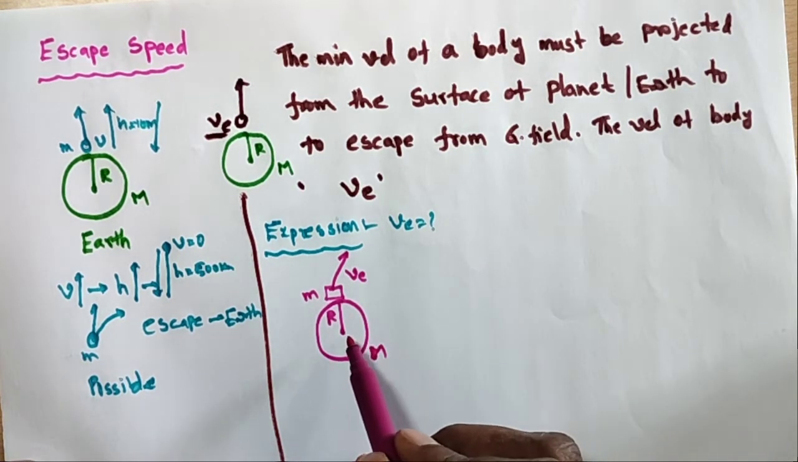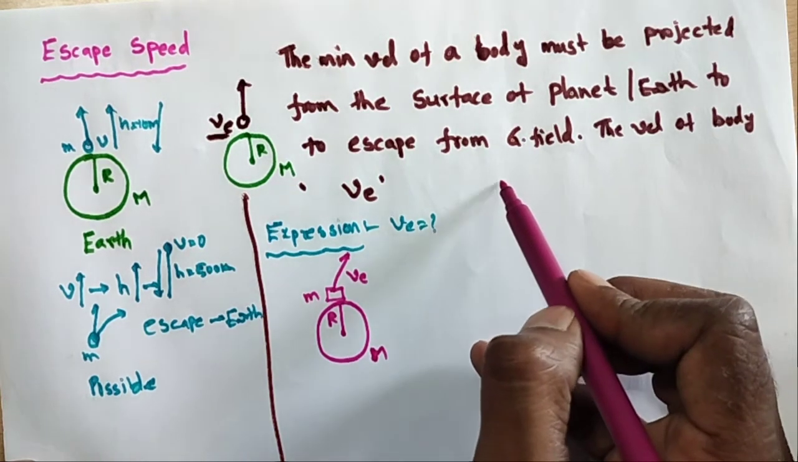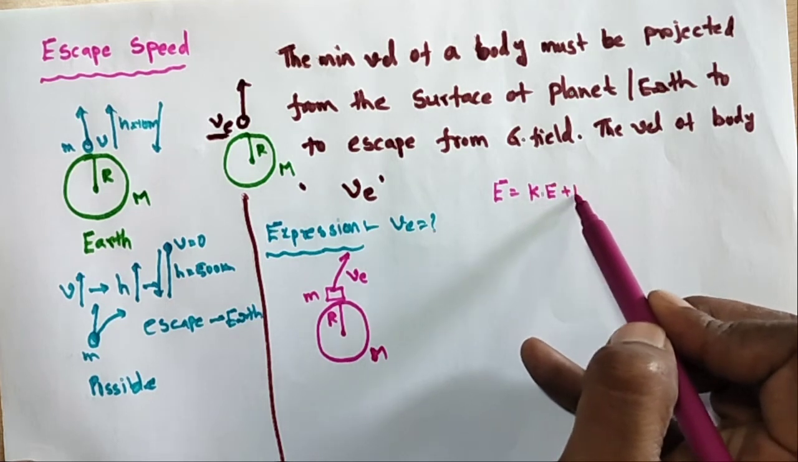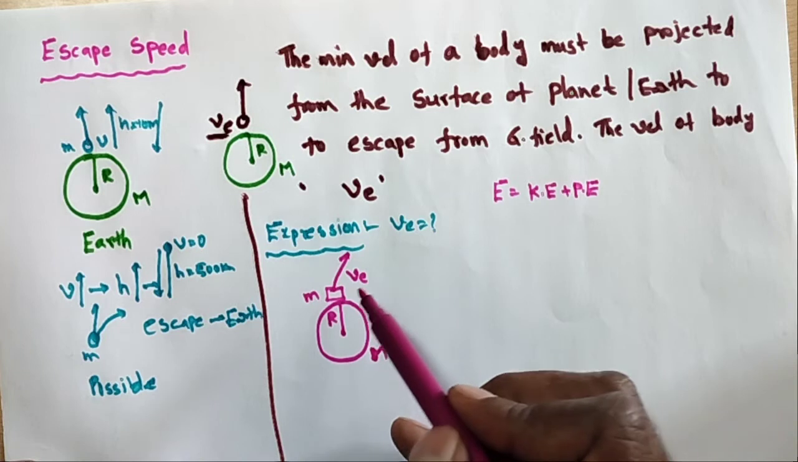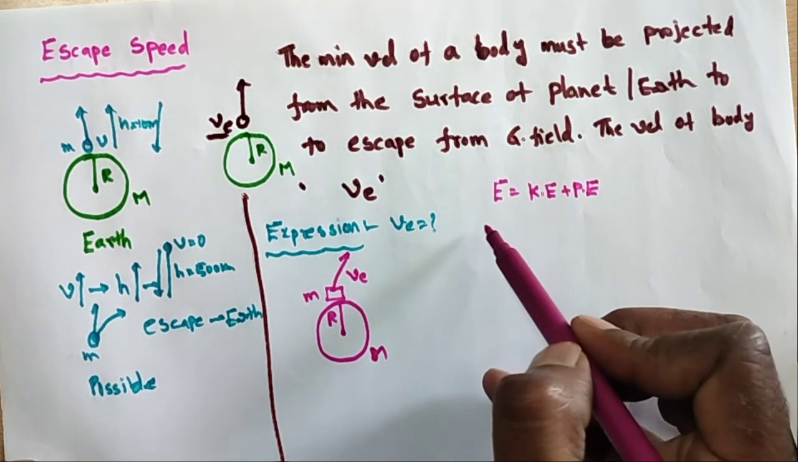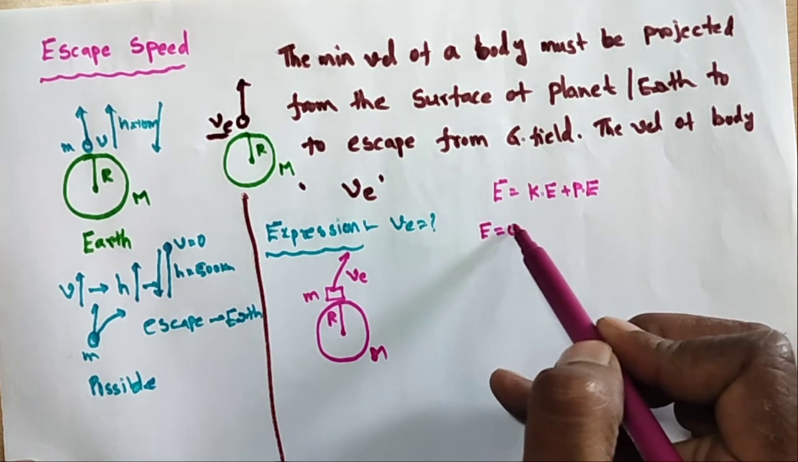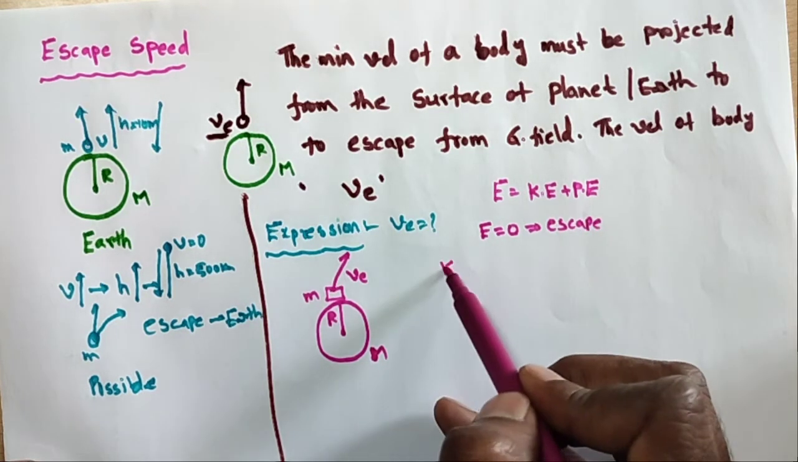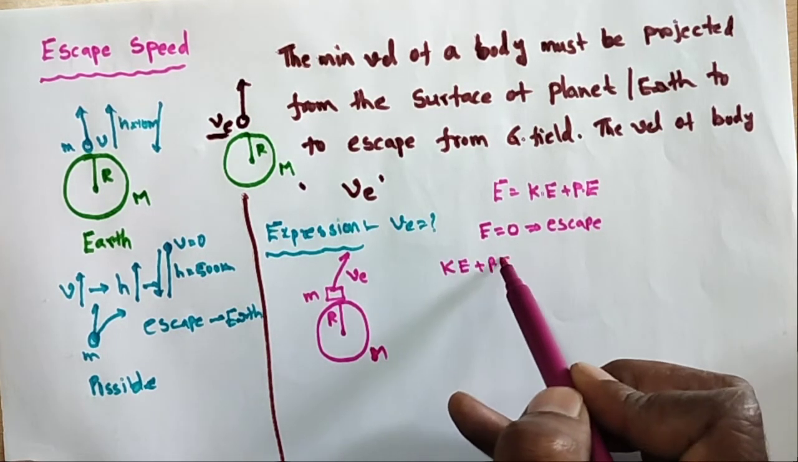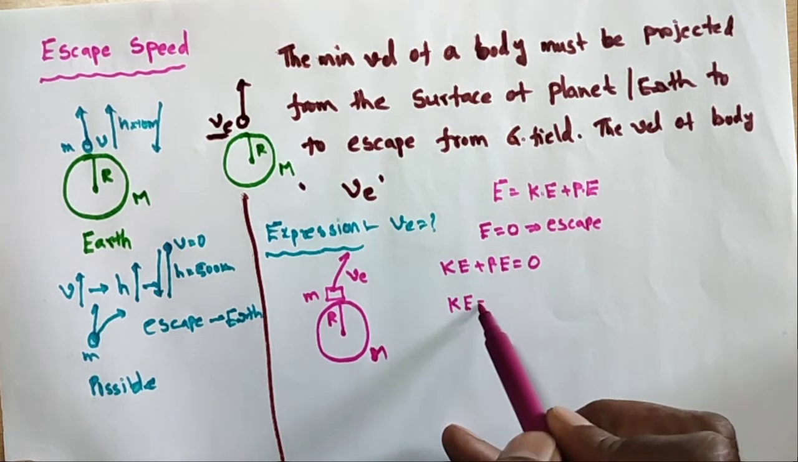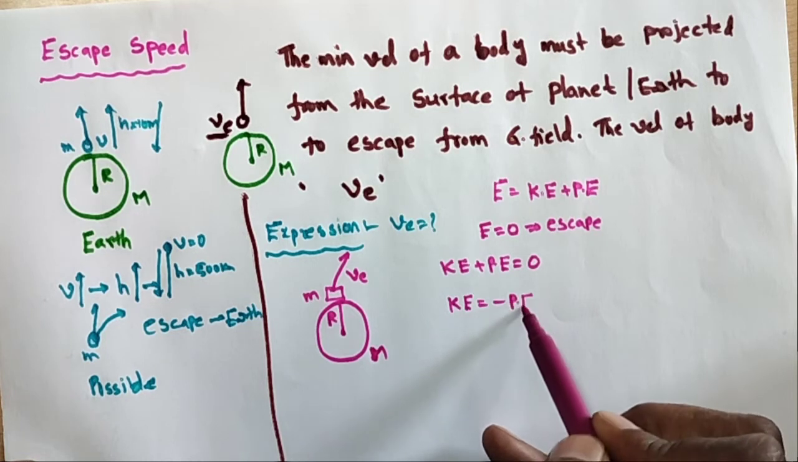So here I am using conservation of energy. We know the total energy formula: E is equal to kinetic energy plus potential energy. When the total energy of the body becomes zero, the body will escape. Therefore, kinetic energy plus potential energy is equal to zero, so kinetic energy is equal to minus potential energy.